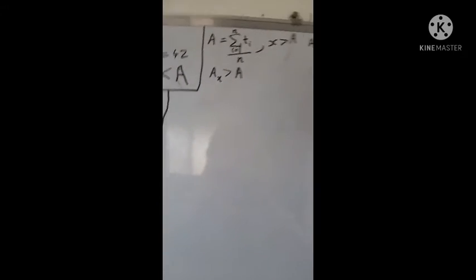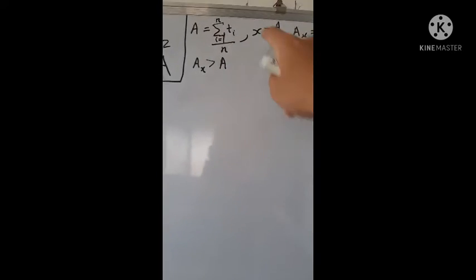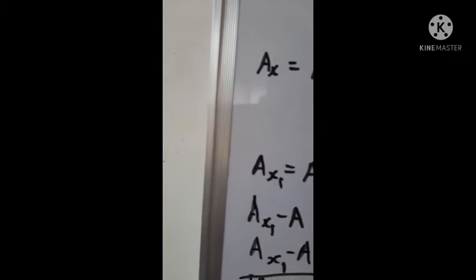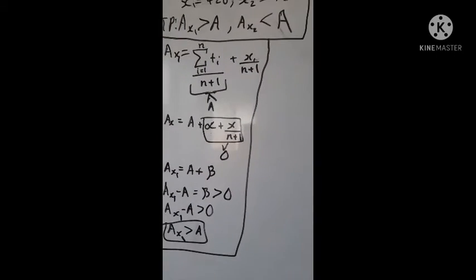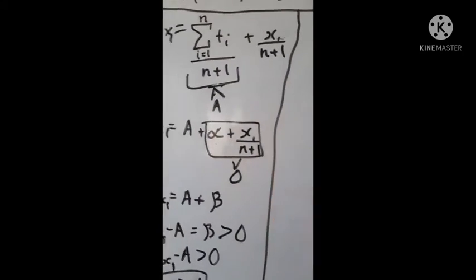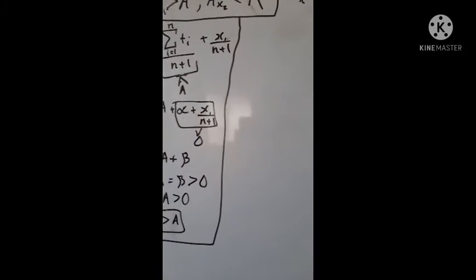Okay, so we have this stuff, right? We know A_x is going to be that regardless of what x is, and this is where the value of x changes. I'm going to call this x_1, so just add 1 everywhere now. This is going to be annoying. So many ones. I think that's good enough. That's x_1, right?